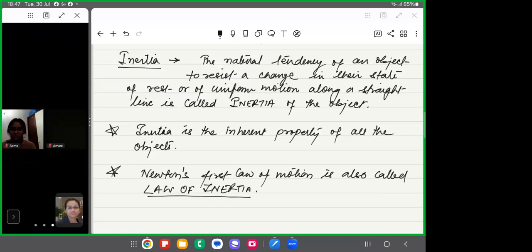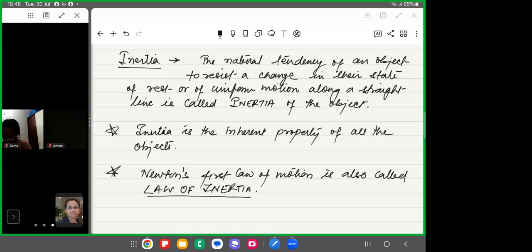Okay. So inertia is an inherent property of all objects, and every object resists a change in its state. If they are at rest, they want to stay at rest. If they are in motion, they want to keep on moving. This natural tendency of every object is called inertia, and that's the reason Newton's first law of motion is also called the law of inertia. Is that clear? So inertia of an object is measured by its mass.